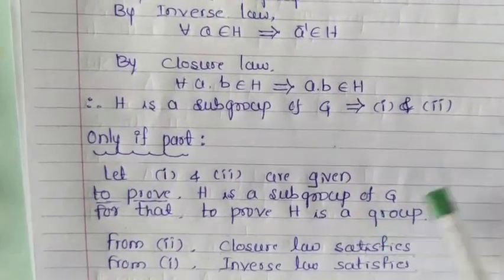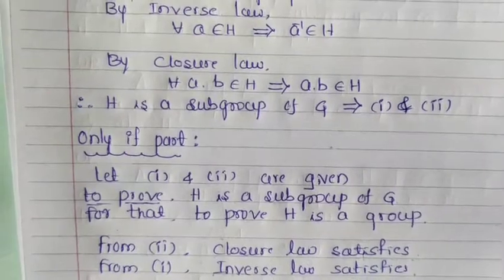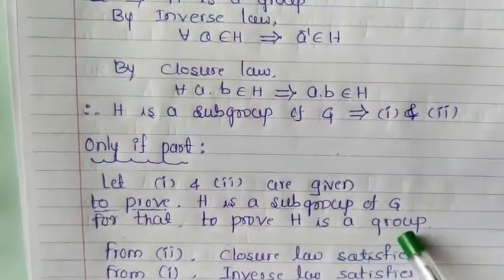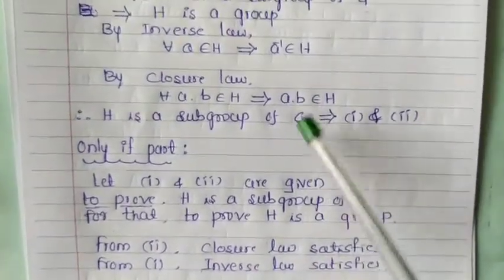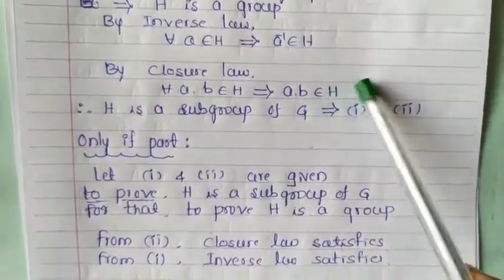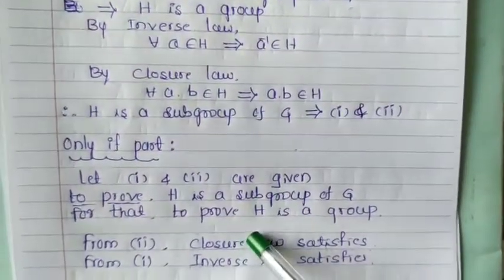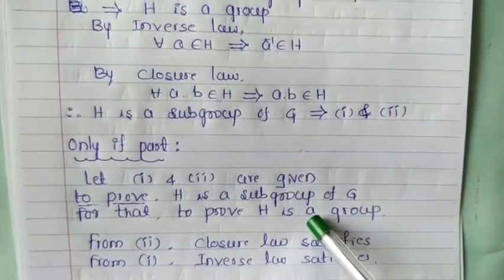H is a subset of G, H is a group, then immediately H is a subgroup of G. With the help of the given 1 and 2, to prove that H is a group. The 2 says that closure law, that is nothing but the closure law. Therefore, closure law has satisfied in H.